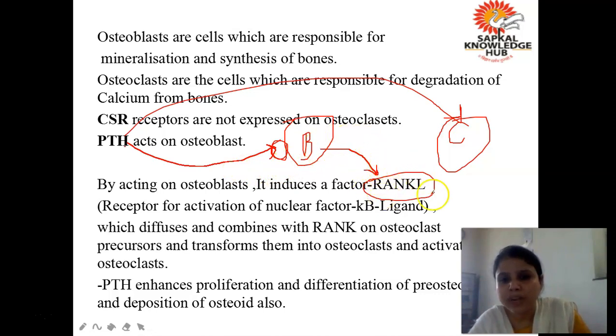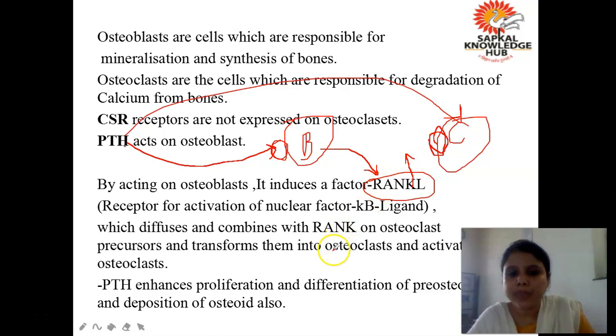And as soon as this factor is induced, it will diffuse out. Now what will this factor do? It will diffuse and combine with a factor which is present on osteoclast, called RANK.